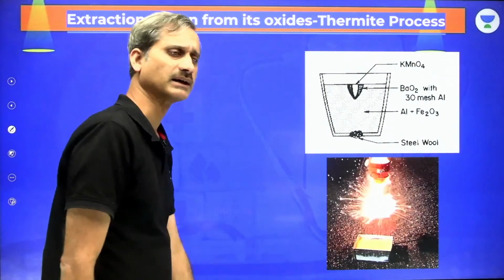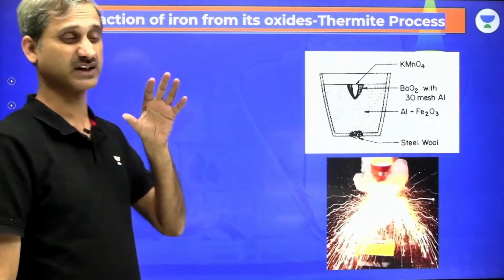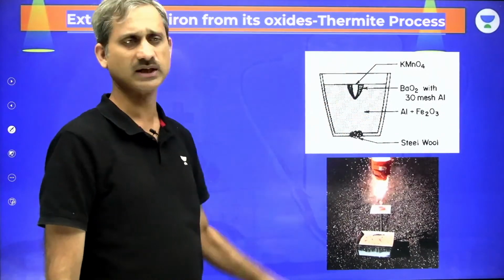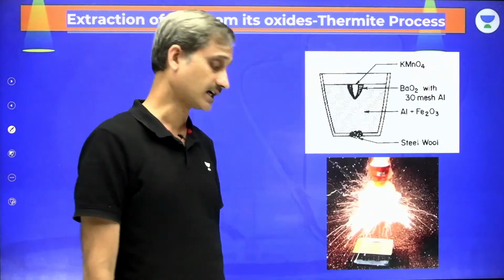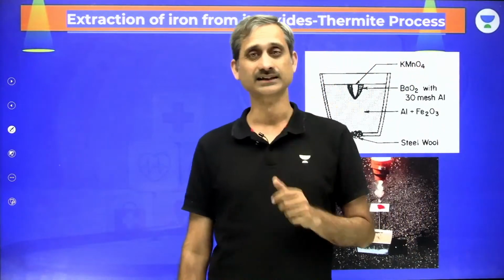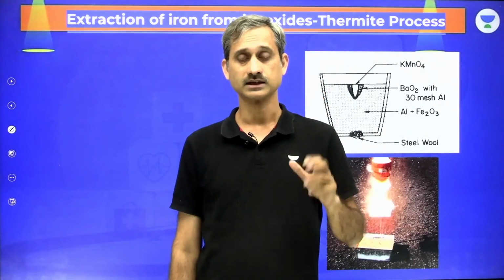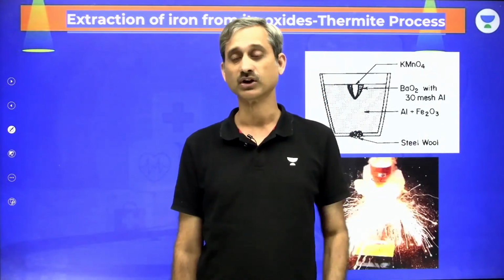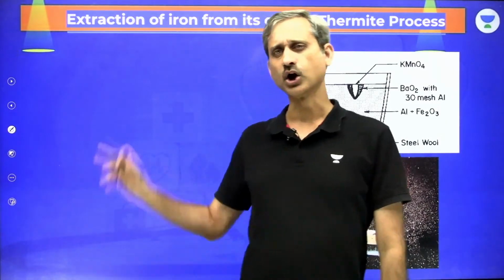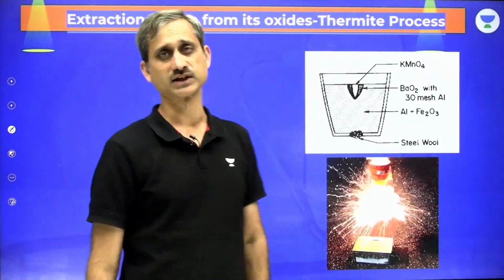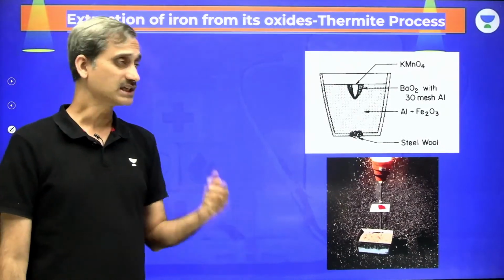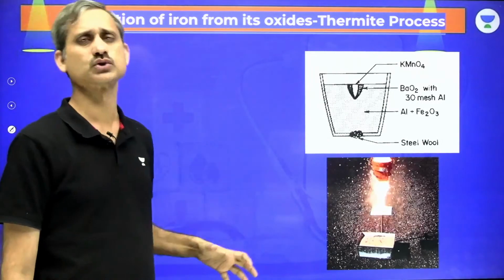Now when we talk about the thermite process, it is a specific reaction. This is the container that we have. Now the thermite process can be done. Maybe some people would have seen that very famous series called Breaking Bad. Breaking Bad also has a mention of this particular process where they break a lock using it. Now this process is a highly exothermic reaction.